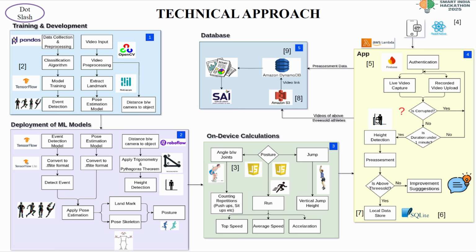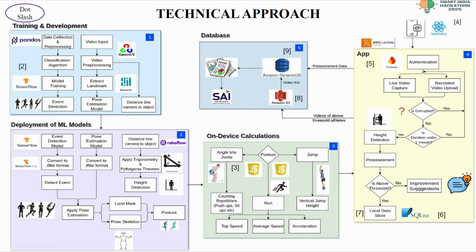Here, 1 minute because we want the same standard for every athlete, and if both conditions are satisfied, we get the pre-assessment result, and the result will be stored locally using SQLite so that the result can be accessible even offline. And if the result is under the threshold, we will suggest improvement suggestions.